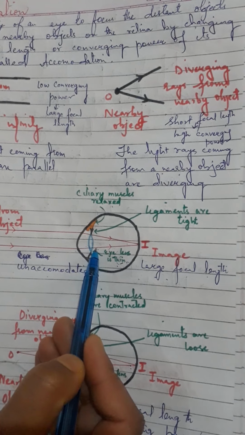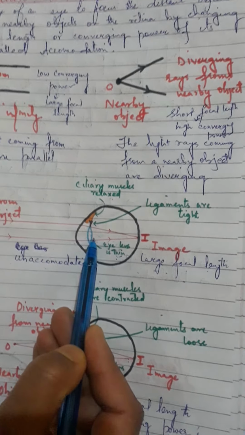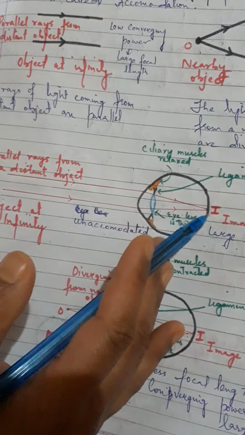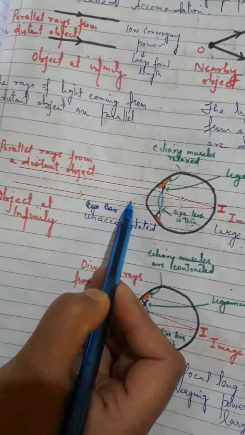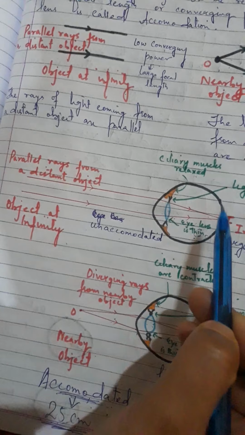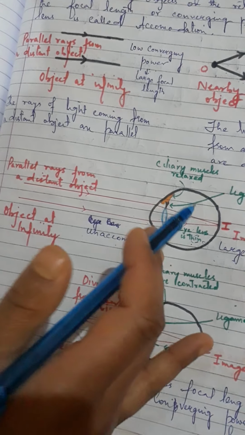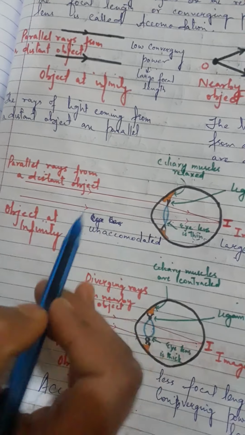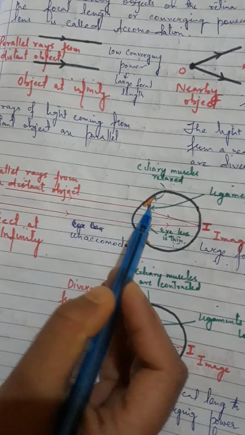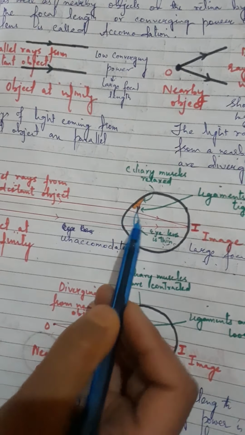And the small converging power of the thin eye lens is sufficient to converge the parallel rays coming from a distant object to form an image exactly on the retina. So when the eye is looking at distant objects, the eye is said to be unaccommodated, because it is in the relaxed state of the eye.